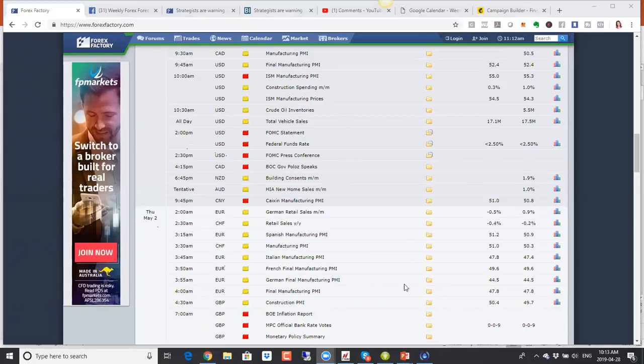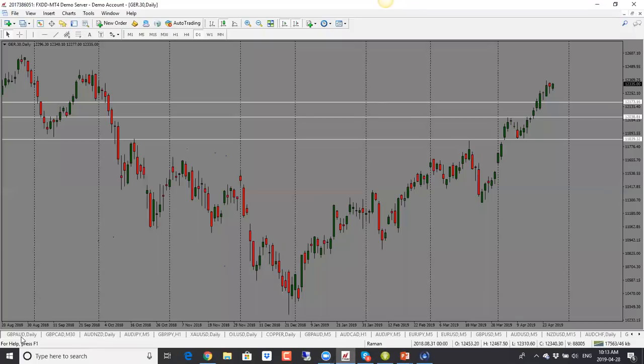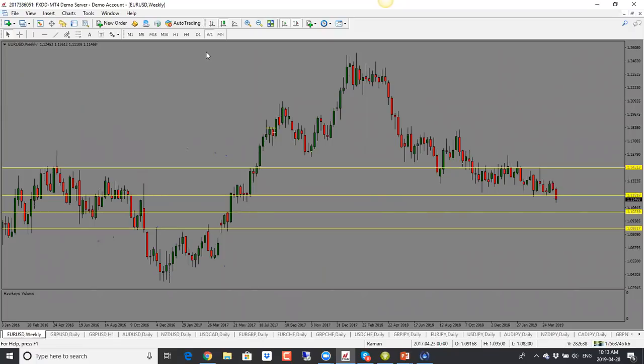Okay, and now next, let's go on to our charts. We'll start off as usual with our euro dollar, and then we'll work our way through other currencies. Okay, so euro dollar for this week, we see that price has been dropping. Last week we were looking for price to drop, it did, and now bias is still to the downside.